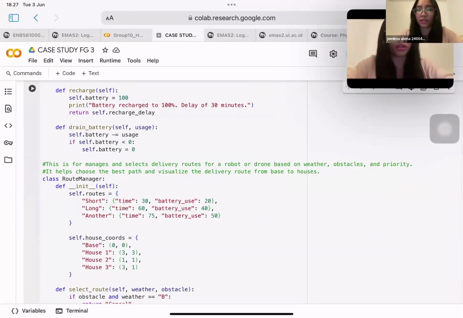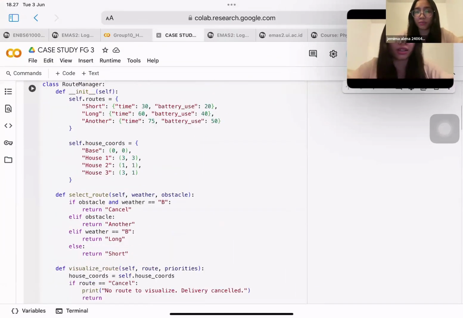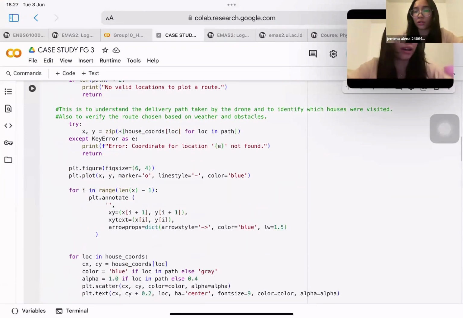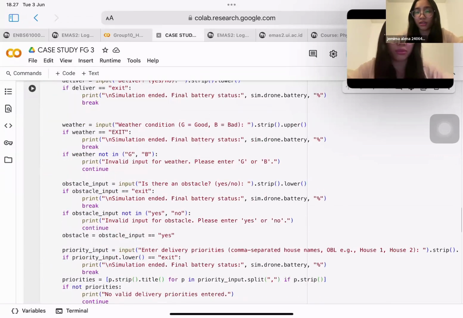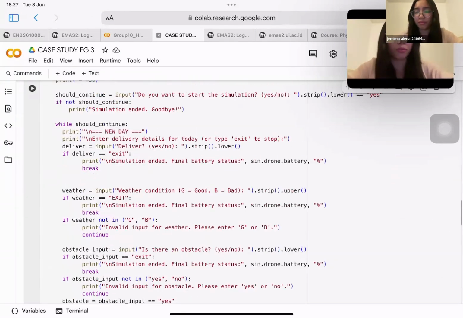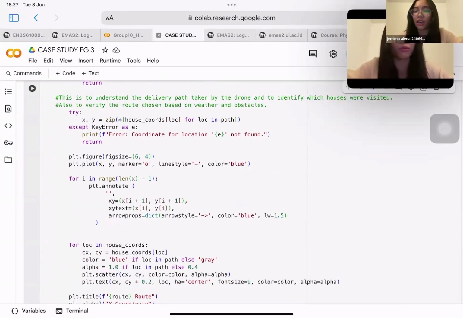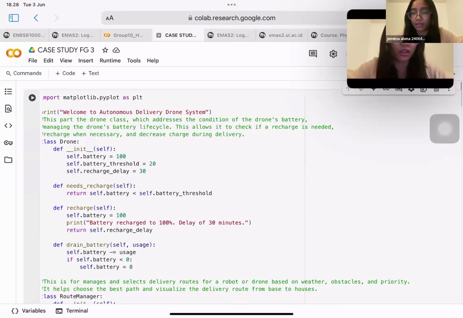So this is the program that we have made. It starts by classifying the drone class, and then we also classify the route manager, which is to map out the chosen route, and also the simulation class. And we also created a loop to make sure to ask the user if they ever want to input another simulation. So this program will simulate daily delivery operations and considers key factors like weather conditions and obstacles that may affect the route. It also manages the drone's battery stages intelligently, deciding whether it needs to recharge. And it starts with a battery of 100%.